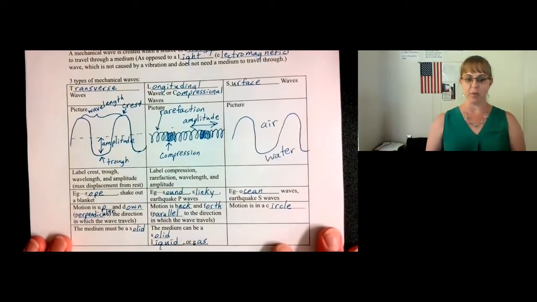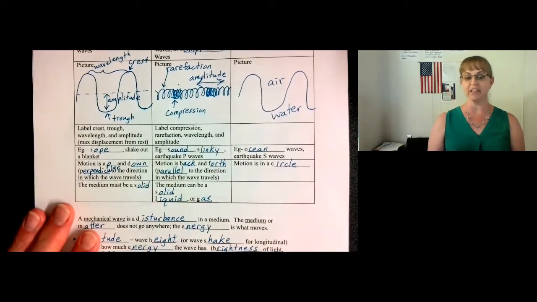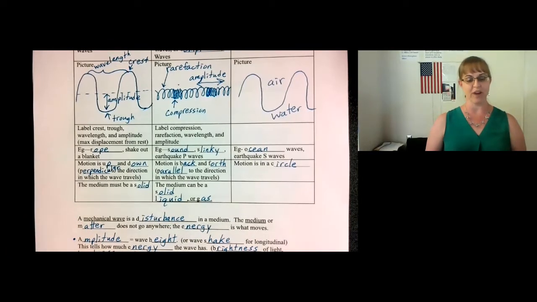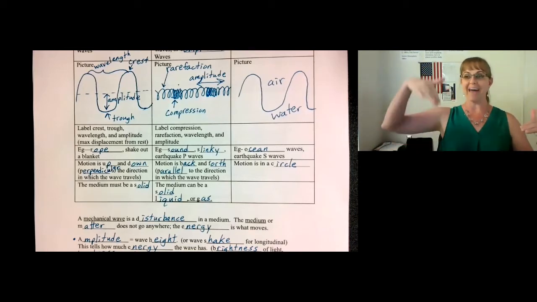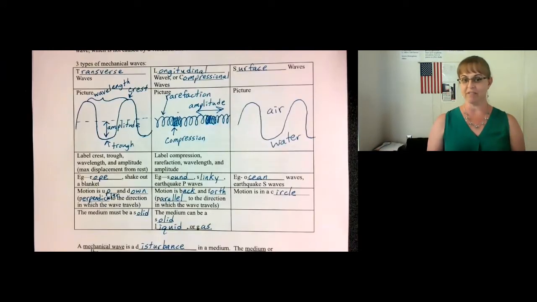A transverse wave simply makes this shape, and the motion is up and down, which is perpendicular to the direction in which the wave travels. So the energy of the wave was traveling sideways, but the actual matter in the wave was traveling up and down. In order to have a transverse wave, the medium through which it travels must be a solid.